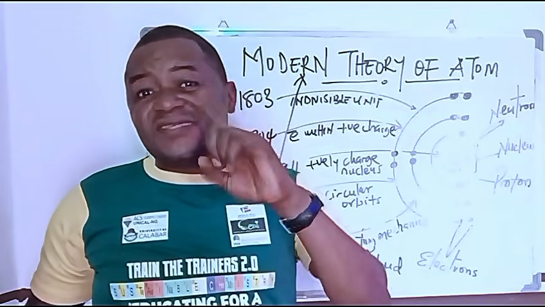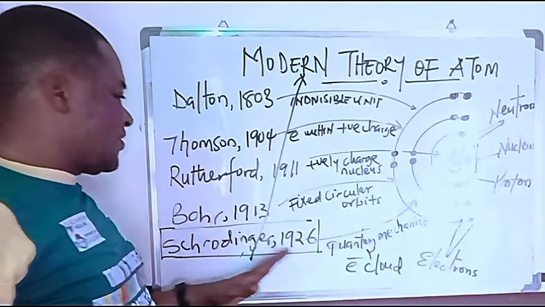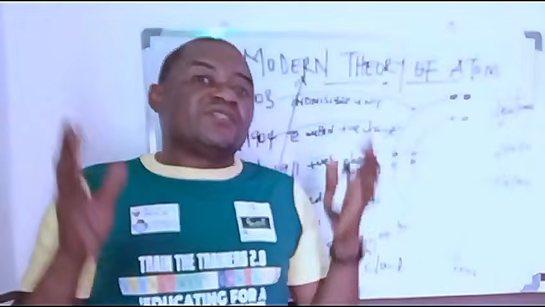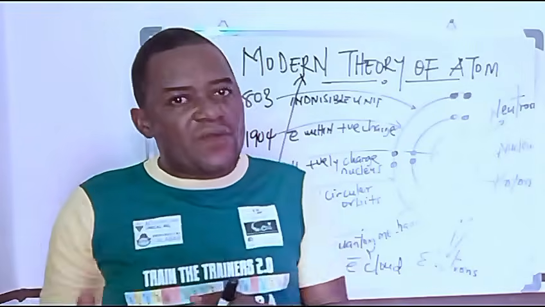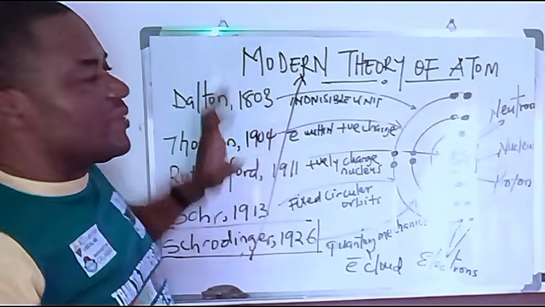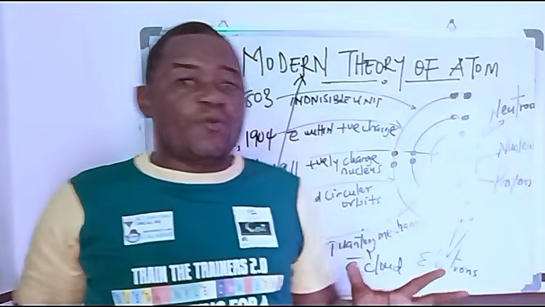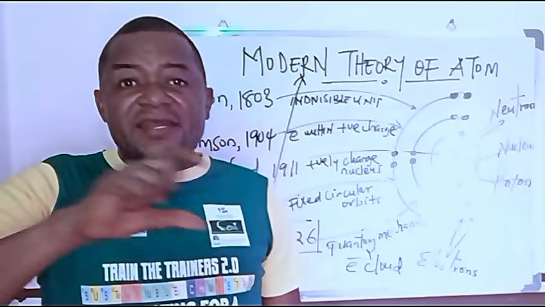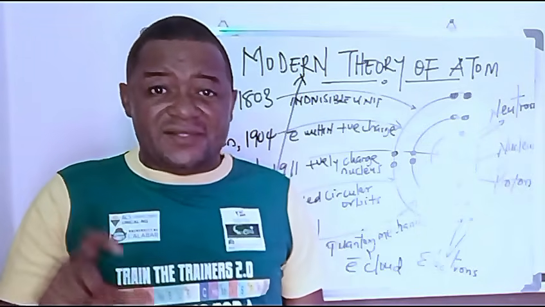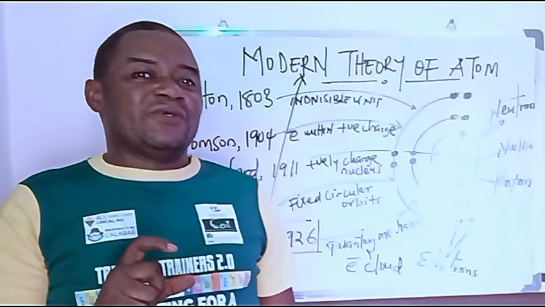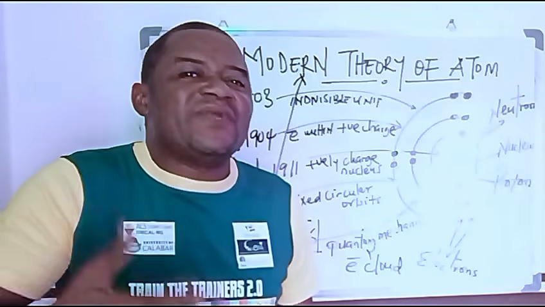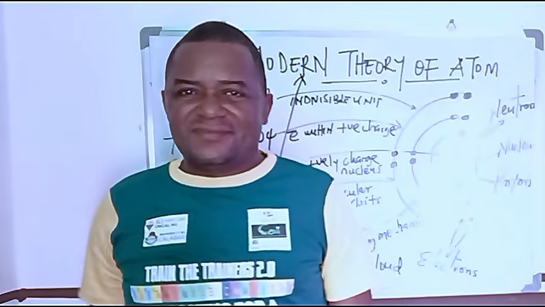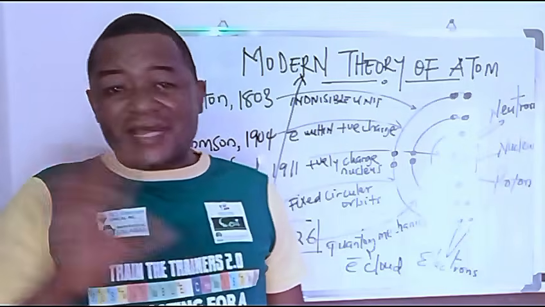That was another serious breakthrough for Schrödinger in the modern theory of an atom. And that is why he chose to define an orbital in a different way from how it was defined in the earlier theory. And he looked at an orbital as any region of space around the nucleus of an atom where you can probably find a concentration or clouds of electrons. That's all. That is all.